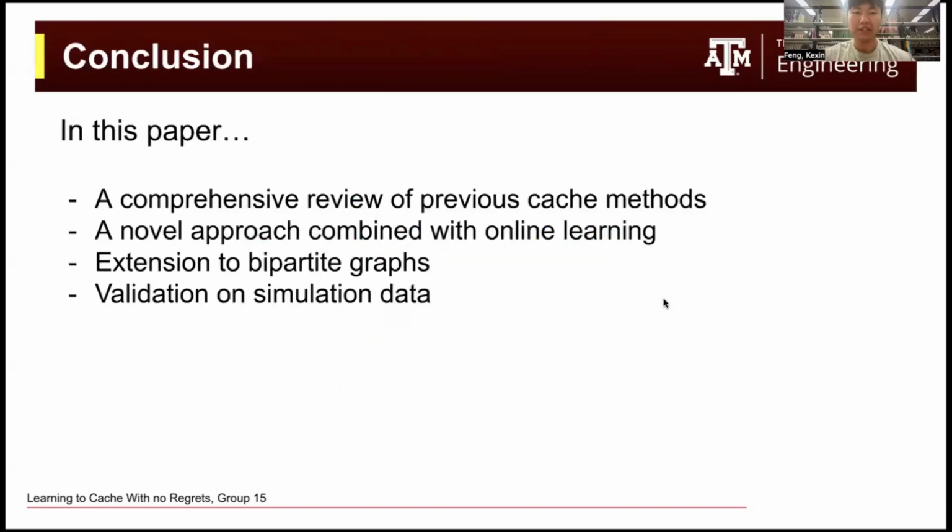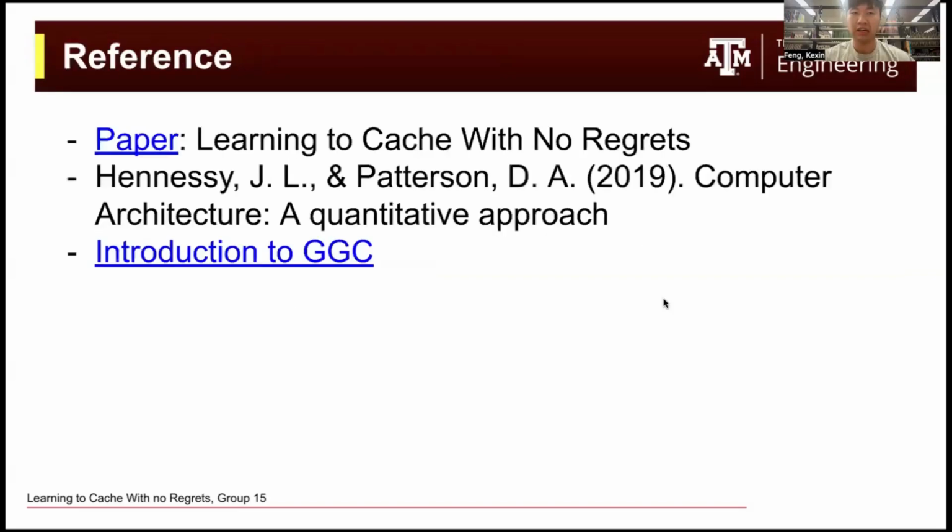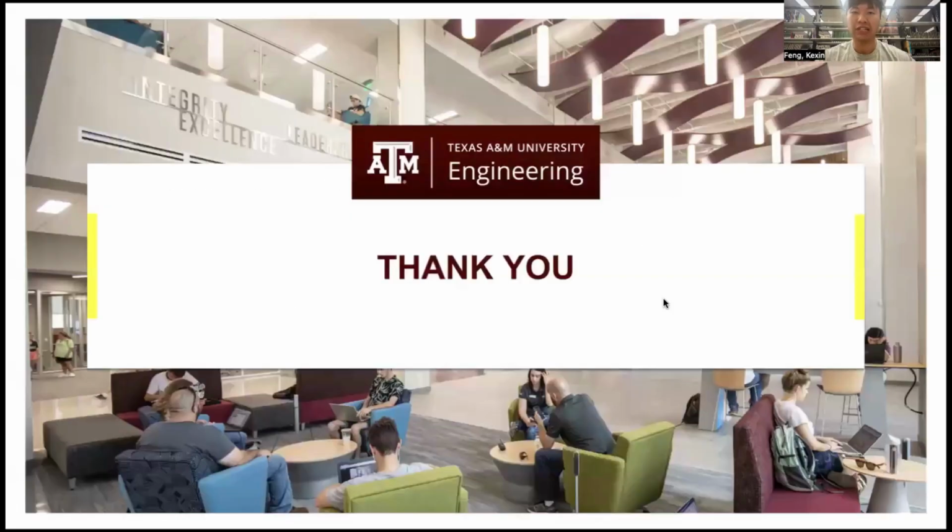So in the paper, they did a comprehensive review of the previous cache methods, and they also proposed a novel method combined with the idea of online learning. They have also shown how to use their method on bipartite graphs. And finally, they've also validated their method on simulation data. And here's our reference. Thank you very much.